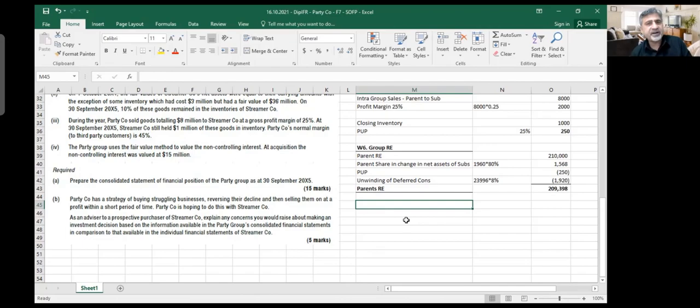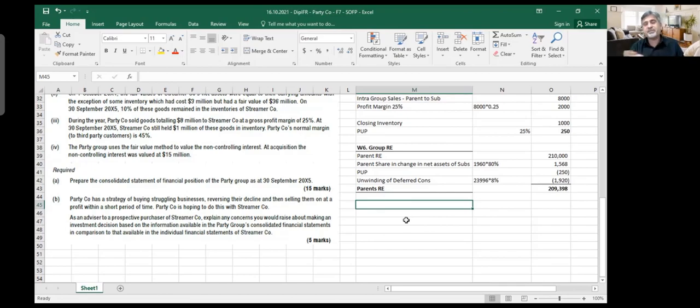Sometimes they add some financial instruments inside, some bonds that have been issued. Maybe intragroup dividends have been paid or received. Intragroup, everything will be removed. For example, the parent gave a loan to the subsidiary, and then the subsidiary is paying interest. So that interest is shown in the parent's investment income or somewhere. That should be removed. Intragroup interest, intragroup dividends, everything should be removed. Anything which is intragroup. Sometimes intragroup non-current assets are sold.